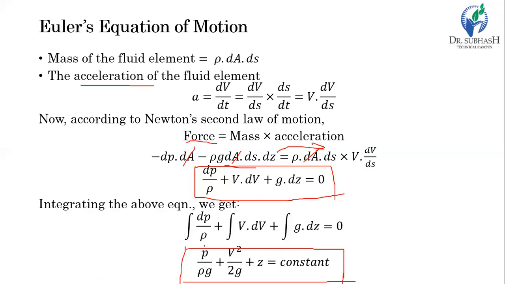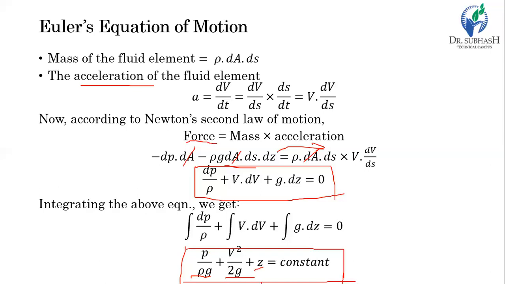As Bernoulli defined, these terms are nothing but the three heads. Why is it called head? Because these all have a unit of meter or centimeter, a linear unit. So p by rho g is the pressure head, v square by 2g is the kinetic head, and z is the datum head.